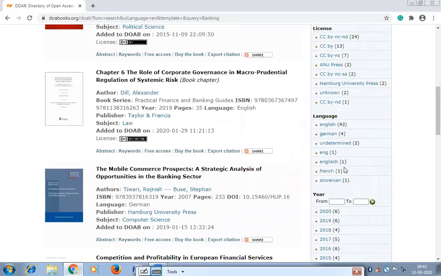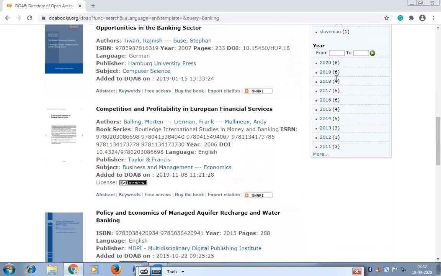These are the different languages in which books are available here. Then these are the years. You can select years. These are the publication years. Like in 2019, 6 books were published on the subject of banking which are included in this library. Then in 2015, 4 books were available on banking which are included in this library.